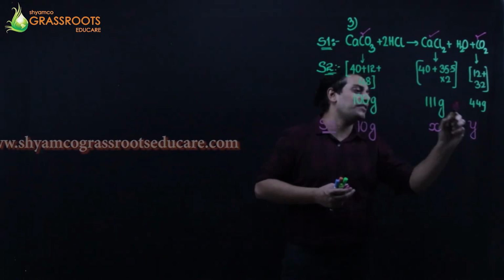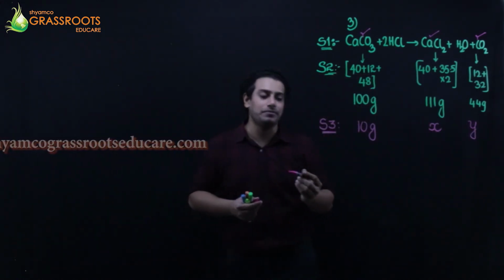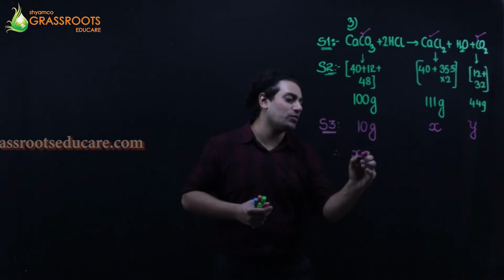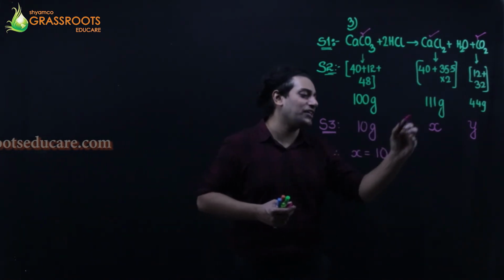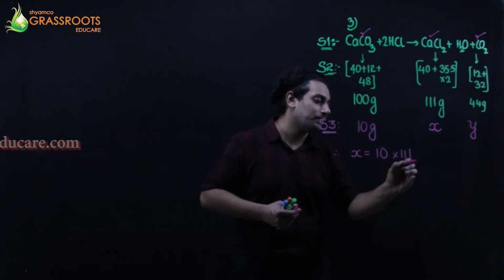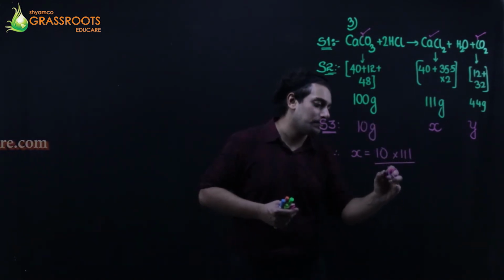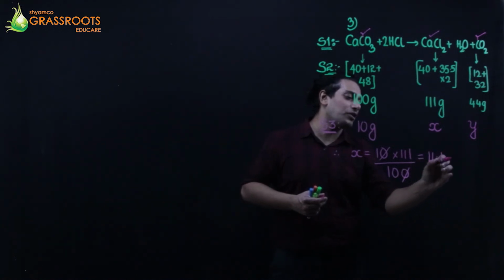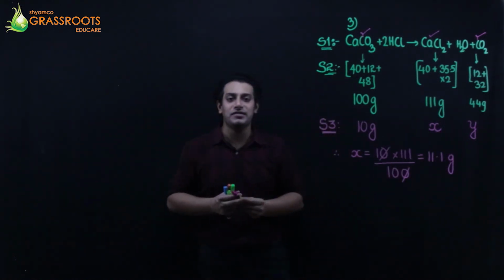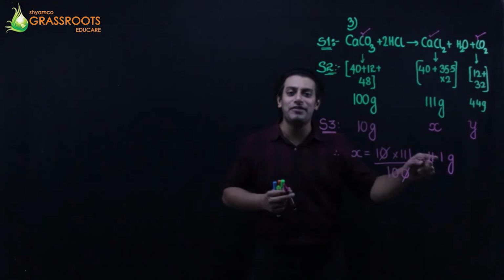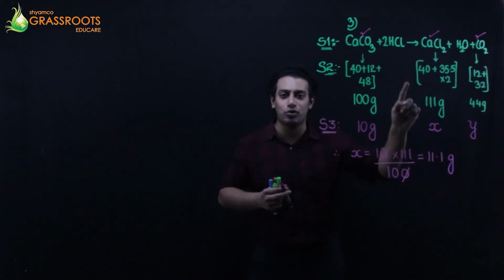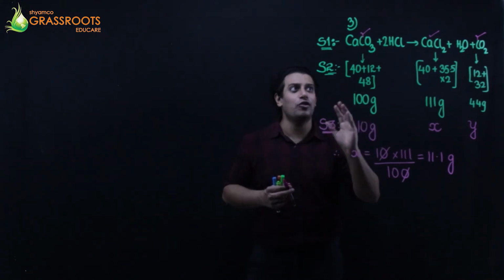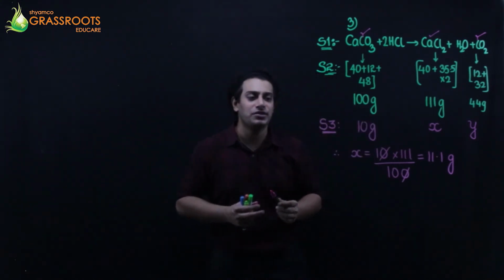Cross multiply. So you get X is equal to 10 into 111 upon 100. The answer is going to be 11.1 grams. That means you will be obtaining 11.1 gram of calcium chloride when you react calcium carbonate of 10 grams.